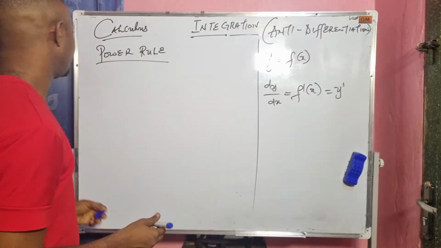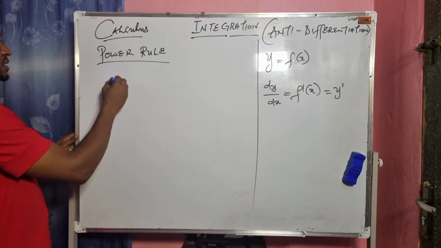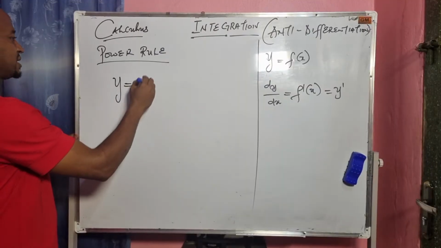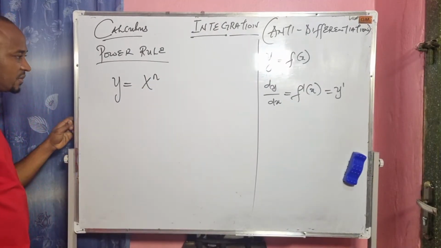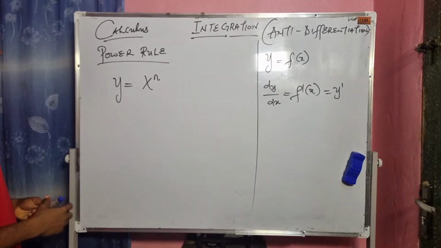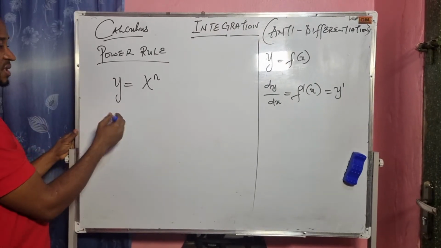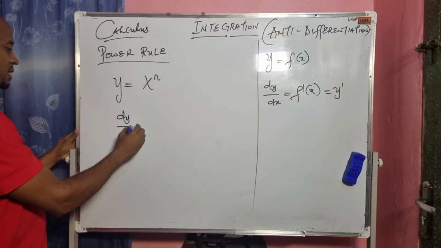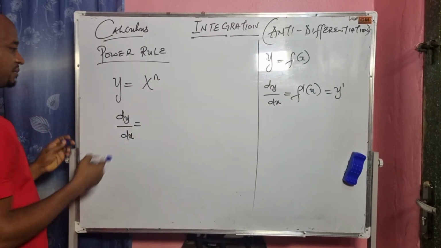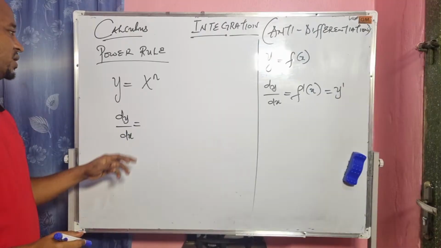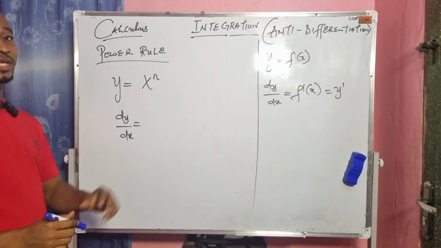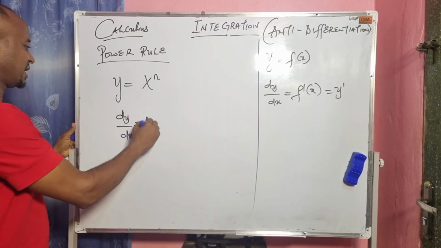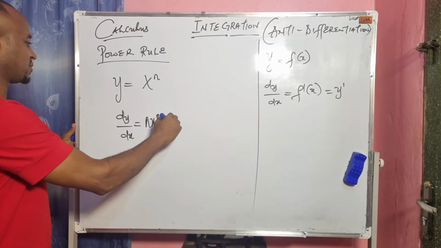Then in the power rule, we say that if the value of y is given as x to the power of n, to find the derivative of this function, we have to differentiate, right? That implies that dy/dx equals, the rule says I'll multiply the power with the coefficient of this x and subtract 1 from the power. That will give us n x to the power of n minus 1.